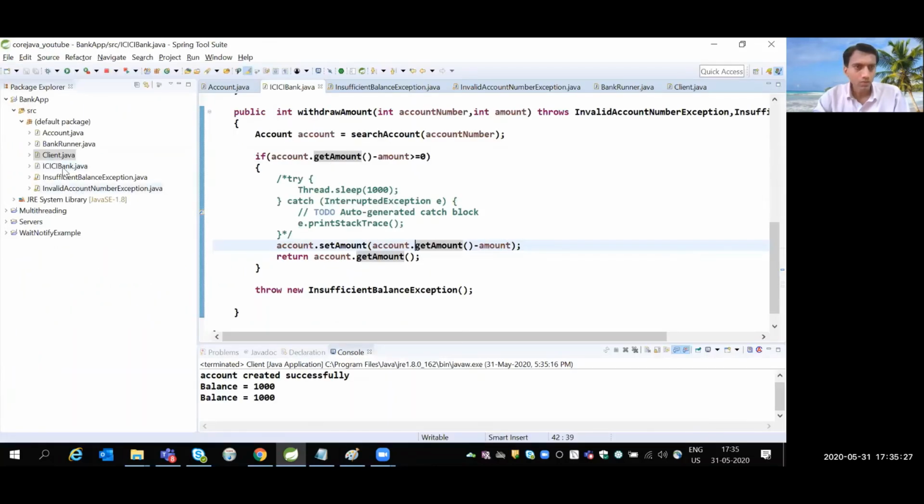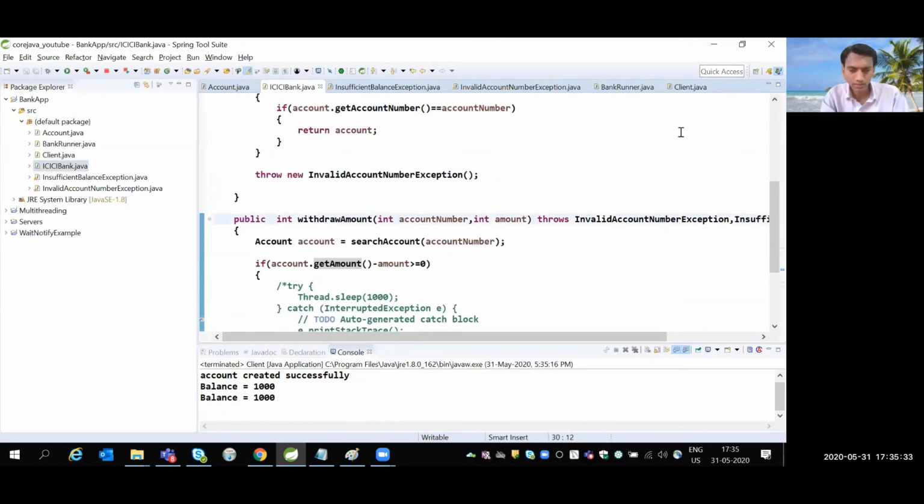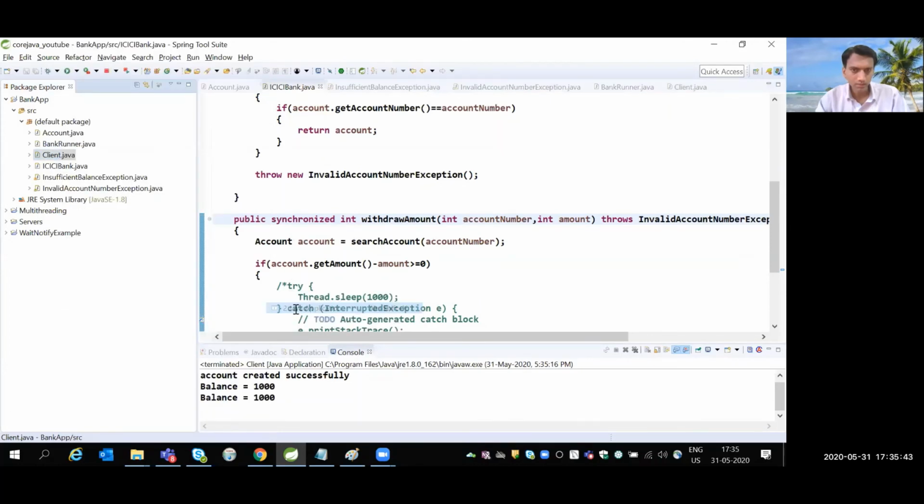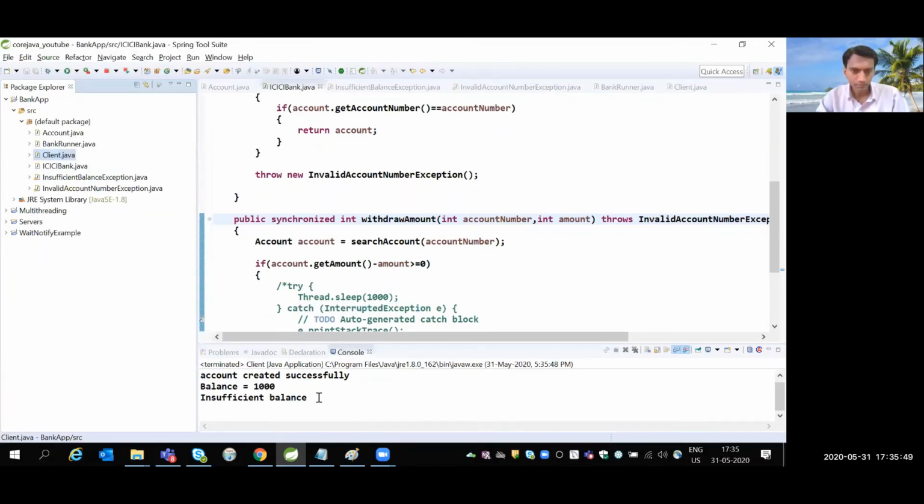So now, one approach is, if I use the single keyword here, synchronized, and then execute it, whether one time or 1000 times, I'm going to get the correct output. Right? But there is a big problem with this approach.